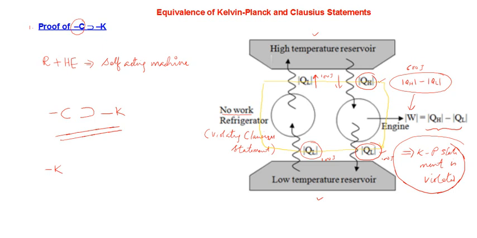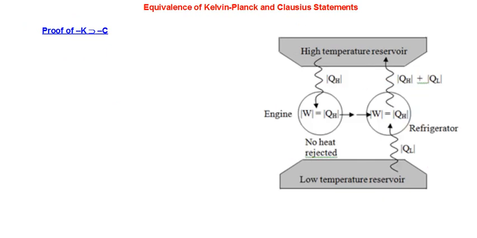Okay, so let's go to the next slide. Just have a look at the schematic diagram drawn over here, and you can expect what will be correct and what will be wrong there. You can look at the right side. The right side is showing a refrigerator. Actually, it is a perfect refrigerator. It is not making any violations.